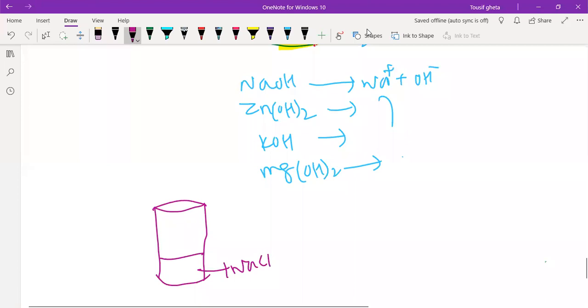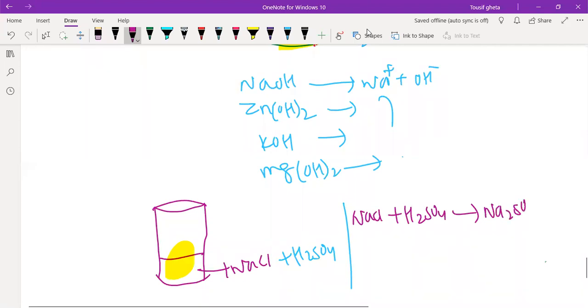I will take one test tube and add NaCl, and I will add H2SO4. I will write the reaction here. NaCl plus H2SO4 gives what, you know? Sodium sulfate, Na2SO4, we got. And HCl we got.